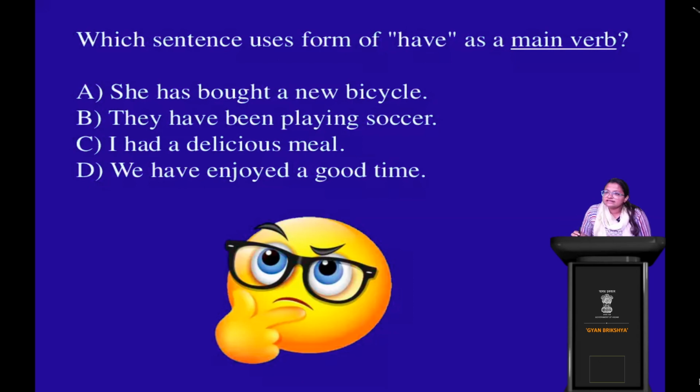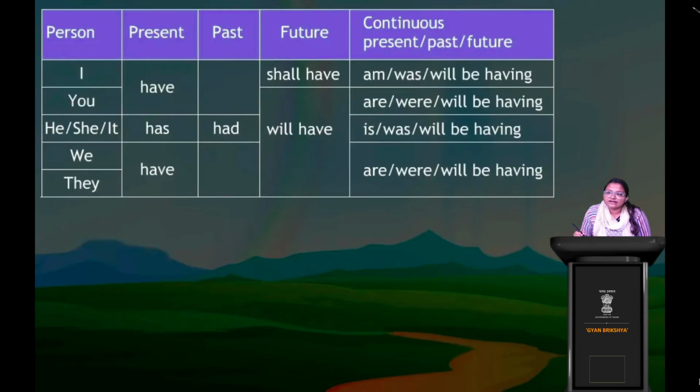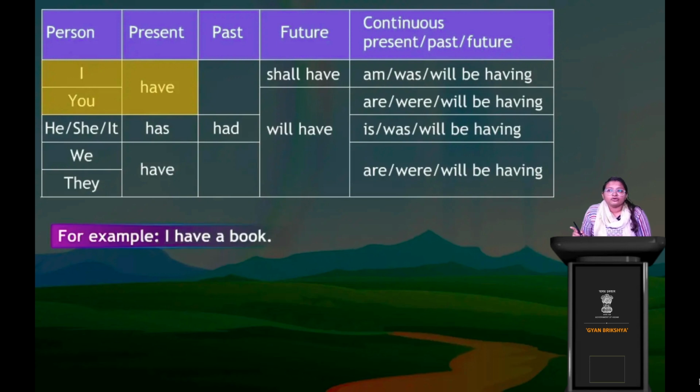Okay, now let's move ahead and see what we have. Now look at this table carefully. Carefully, table take dekho. Let's start. So on this side you see these are the first present and future tenses and then the continuous of the same tenses, right? So let's start with the first. For example, in present tense it is I have a book. Okay, in present, have a book, right?